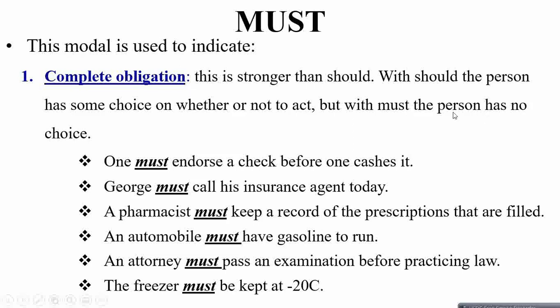Number 1, one must endorse a check before one cashes it. So you have no other option. Before you cash your check, you have to endorse it regardless. So you have no other option. So it's a must-do thing.